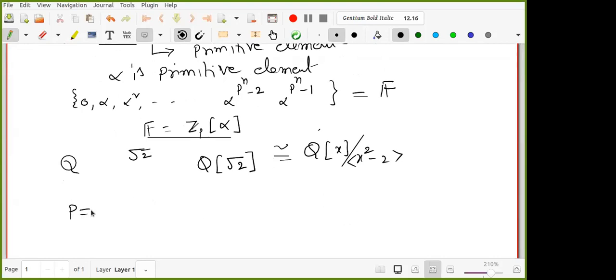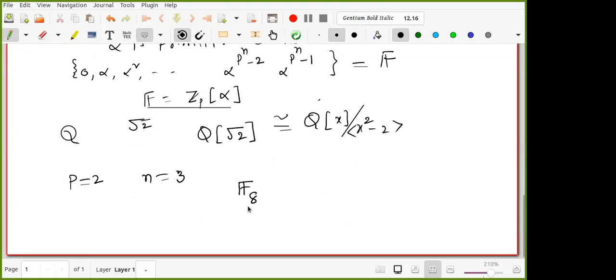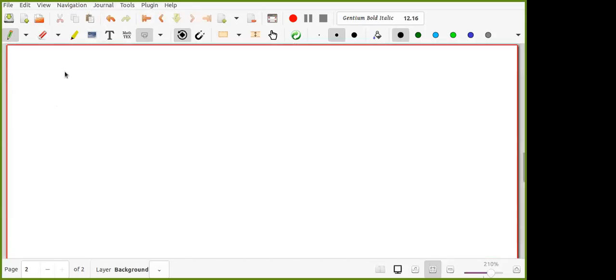Now my prime is equal to 2, my n is equal to 3. So now I am looking at a field with 8 elements, right? Field with 8 elements. Now somebody can help me, how many generators will be there for the multiplicative group of 8 elements? So 6. F8, why 6? F8 means it contains 2 power 3 elements, right?